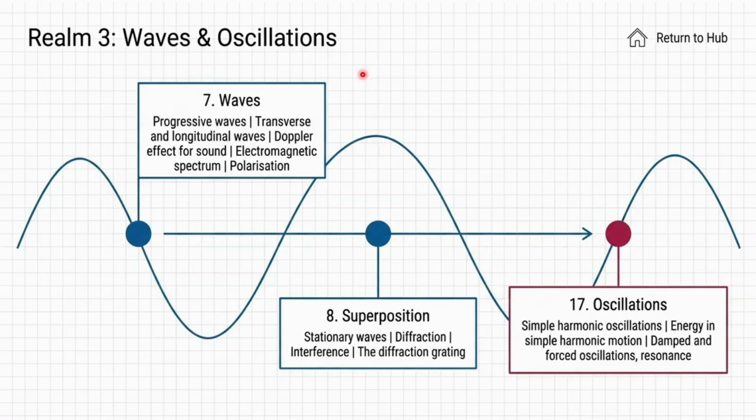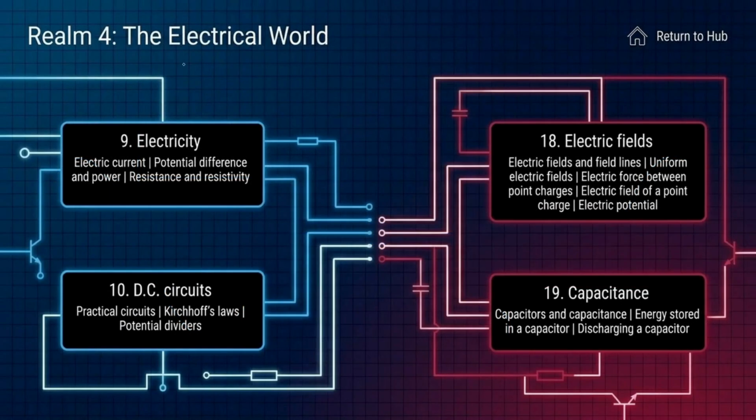Now we go on to zone 4. Zone 4, the electrical world. This is AS level electricity and circuits, this is AS level physics, and these two are A level physics. Now, in AS level, we have electricity and DC circuits.